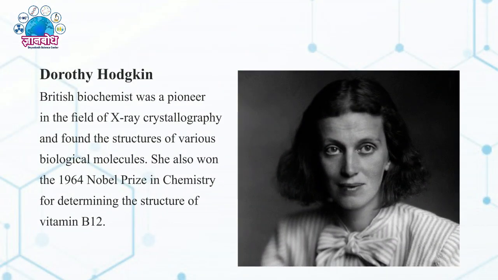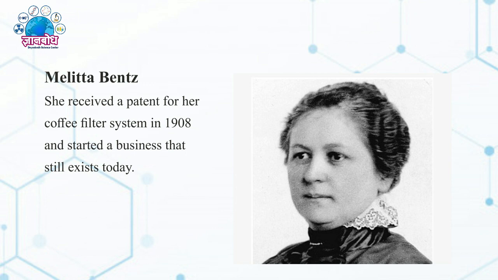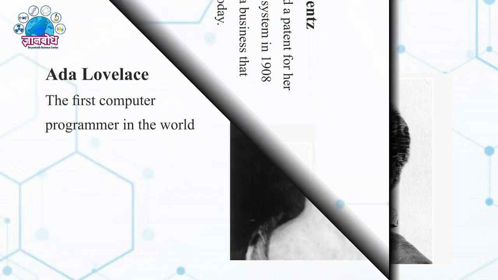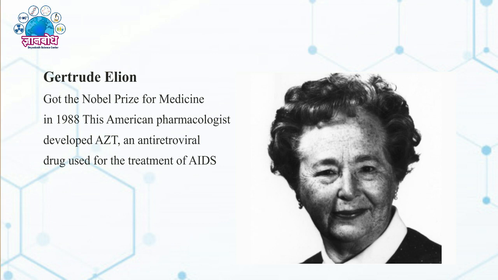Dorothy Hodgkin, a British biochemist, determined the structure of vitamin B12. It was a revolutionary discovery in the field of biochemistry, and she got the Nobel Prize in 1964. Melitta Bentz invented the coffee filter system in 1908. Ada Lovelace was the first computer programmer in the world. Gertrude Belle Elion discovered the antiretroviral drug used for the treatment of AIDS in 1988, which is called AZT.